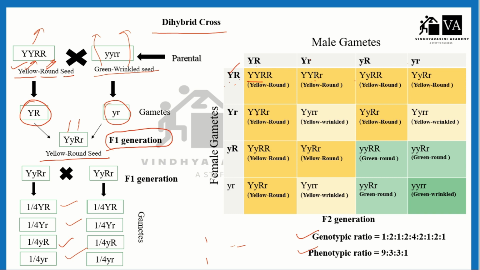Then the 9 will be like this. The 9 will be capital Y, blank, it can be capital or small, and R, blank, it can be capital or small. The 9 will be like this, and the other will be small.